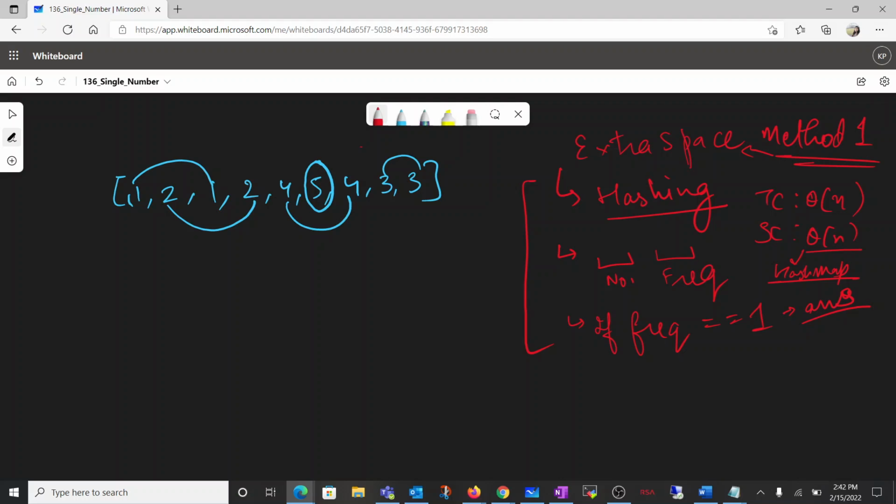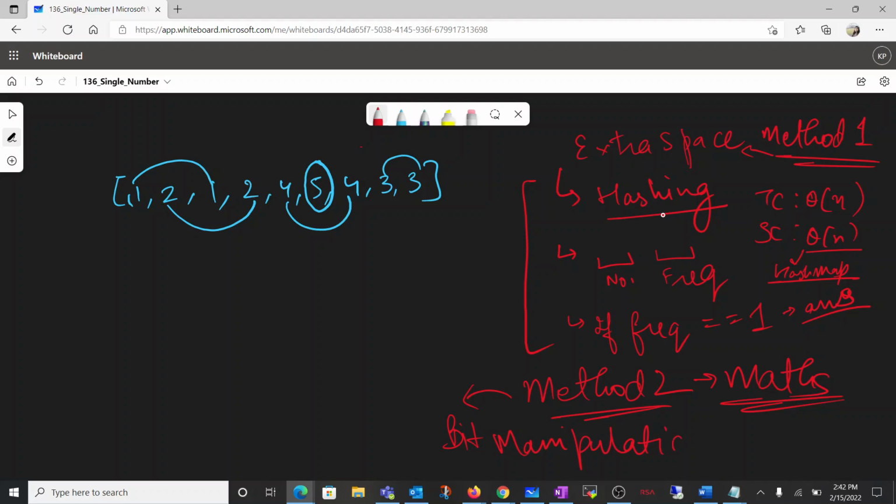Now comes the second part. Whenever we see a solution which can easily be done by brute force, we can even optimize that particular solution. So for the optimization part, there is one more method. That means our method 2 would be a mathematical method here, right? So in the context of maths, what we can do here is simply use bit manipulation.